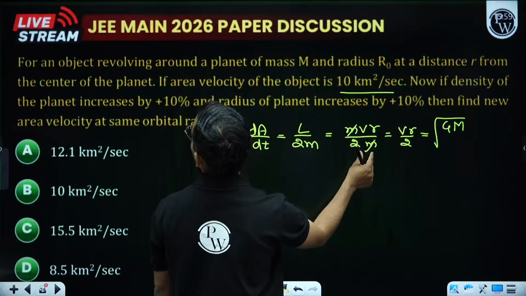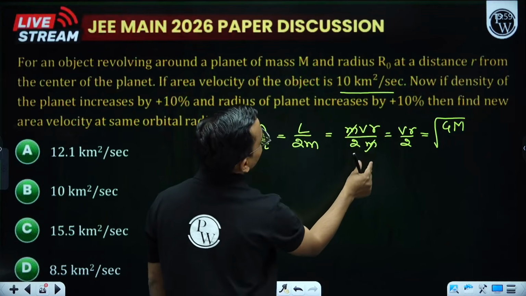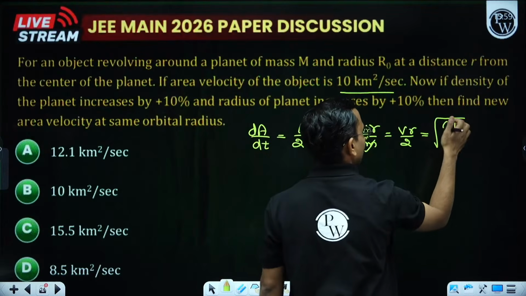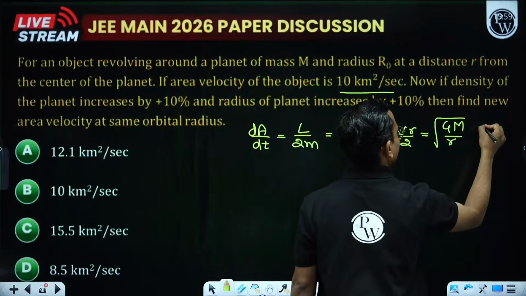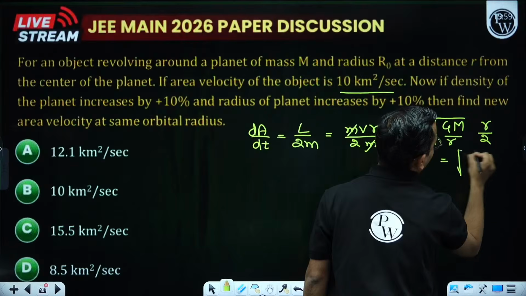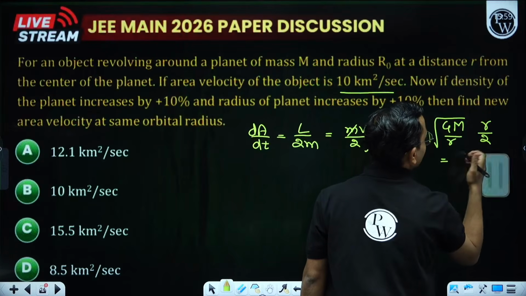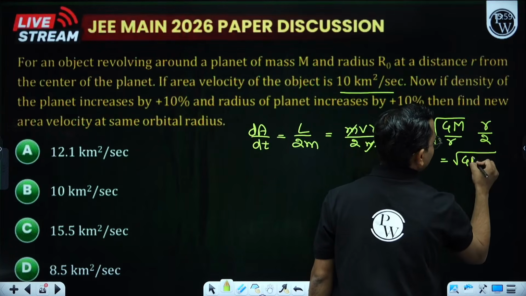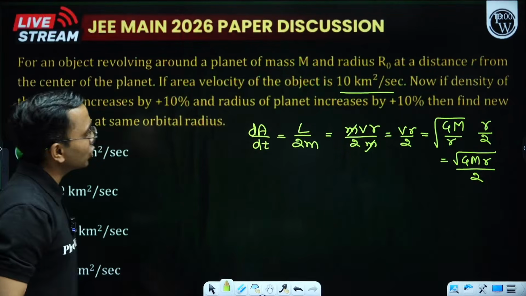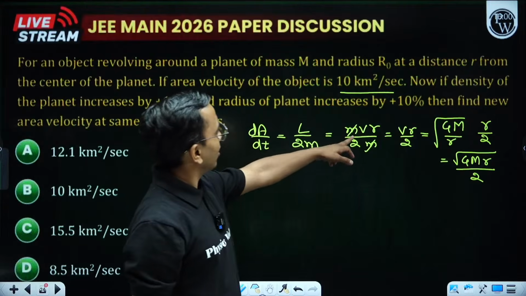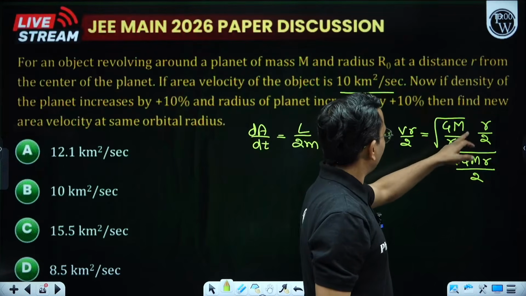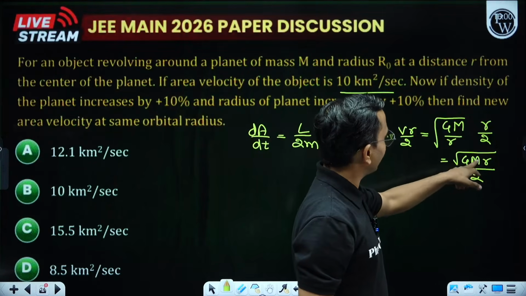V, you can write the velocity of the satellite as root of GM by r, where M is the mass of the planet. Wait a minute, for an object revolving around it, m was the mass of the object and this is the mass of the planet. So root GM by r into r by 2. So this is basically root of GMr by 2. Is this fine? L by 2m, L is mvr, m got cancelled, vr by 2, v I wrote as root of GM by r, this is r by 2, r got cancelled, root of GMr by 2.